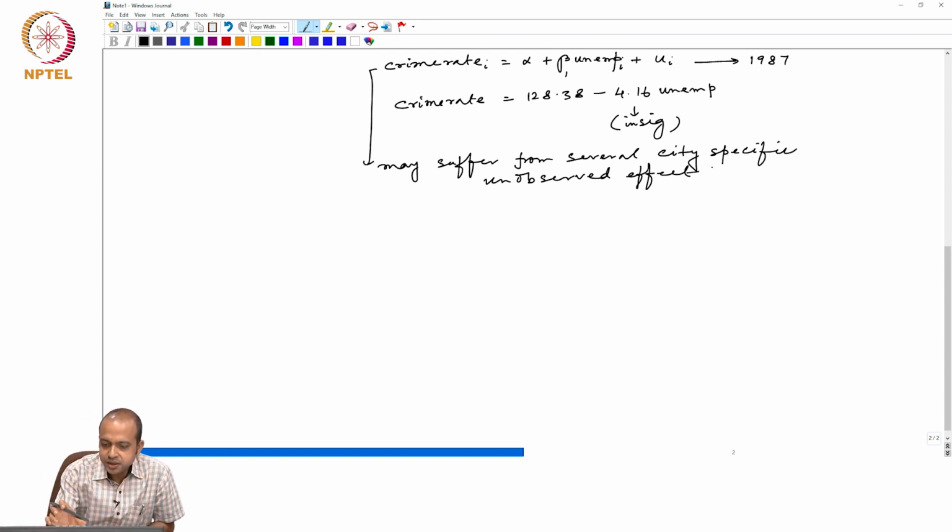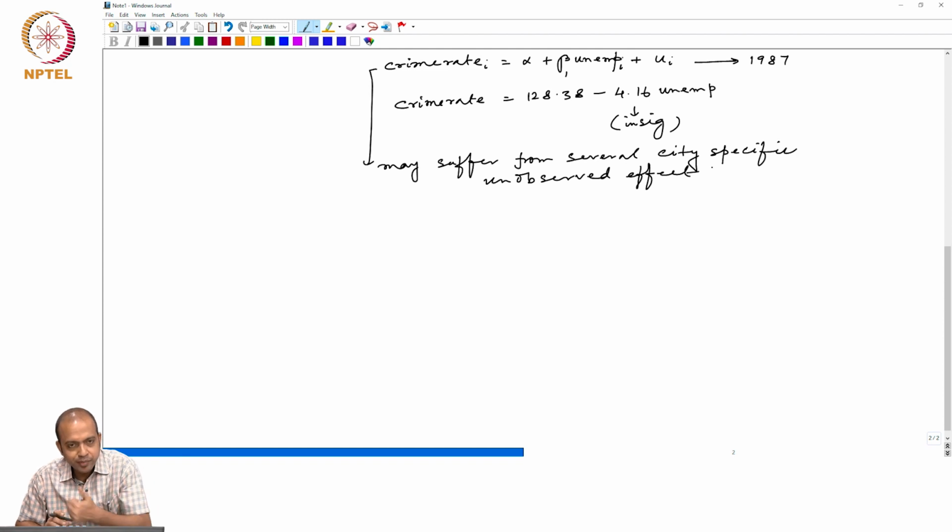This is a simple relationship. You can include many city-specific variables which are observed, making it a multiple linear regression model, like the distribution of education, average education in that city, the religion, the income status, and so on. But there are certain city-specific features which are not directly observable, maybe the geographical location, maybe the history of that city.